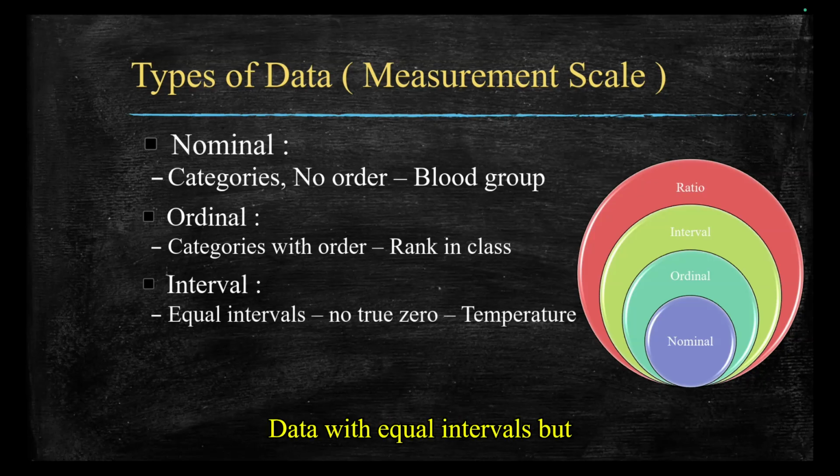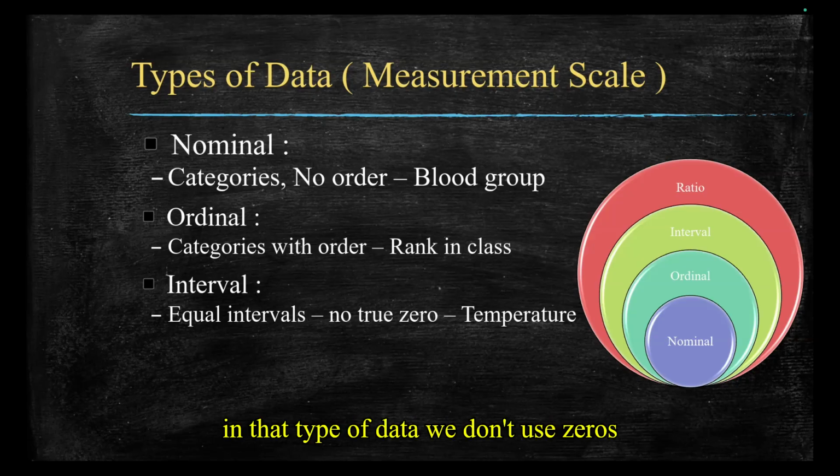And third one is interval data. Data with equal intervals but no true zero in this data type. For example, temperature in Celsius. 0 degree Celsius doesn't mean no temperature. That is only cold. So interval data is like that only. In that type of data we don't have a true zero.